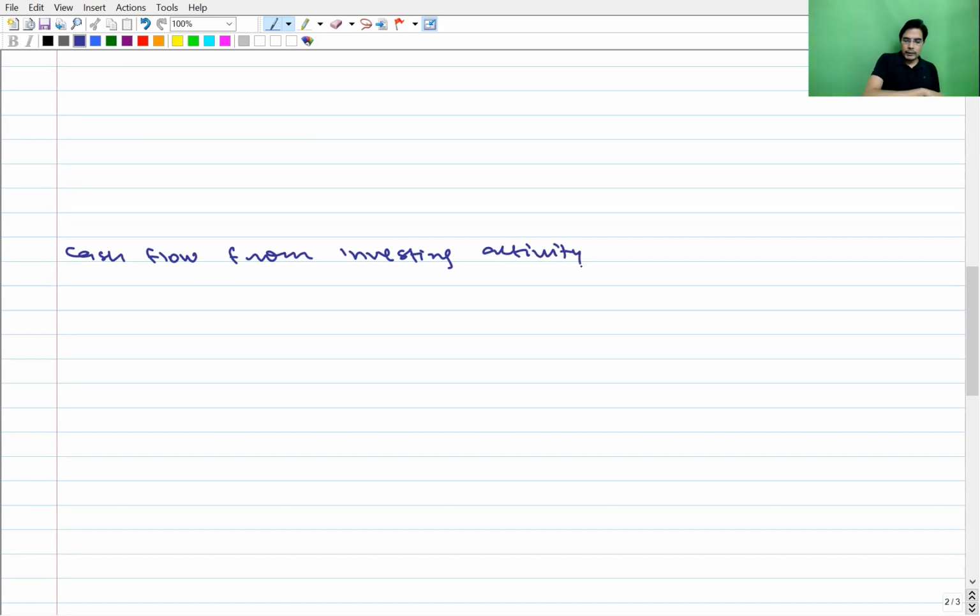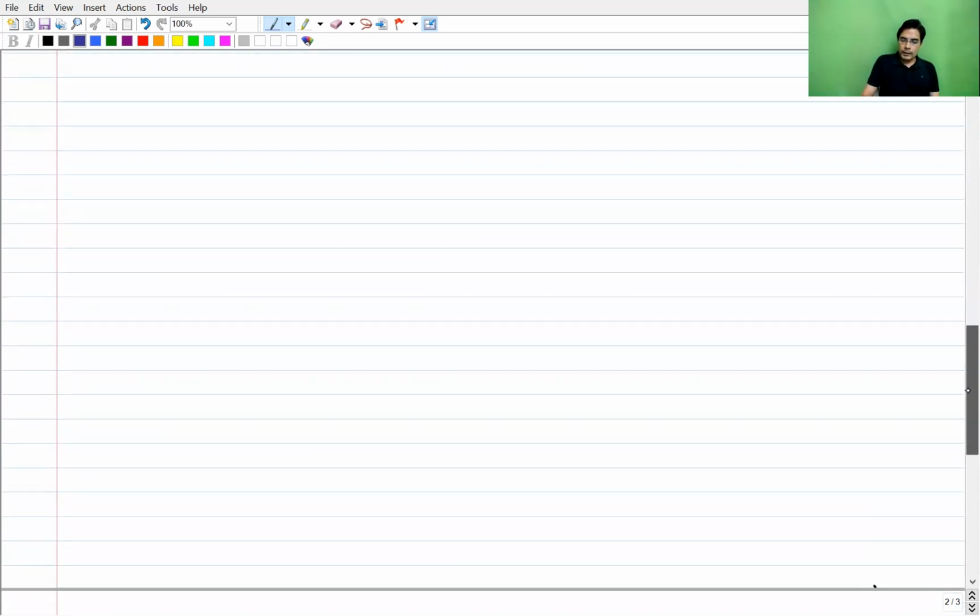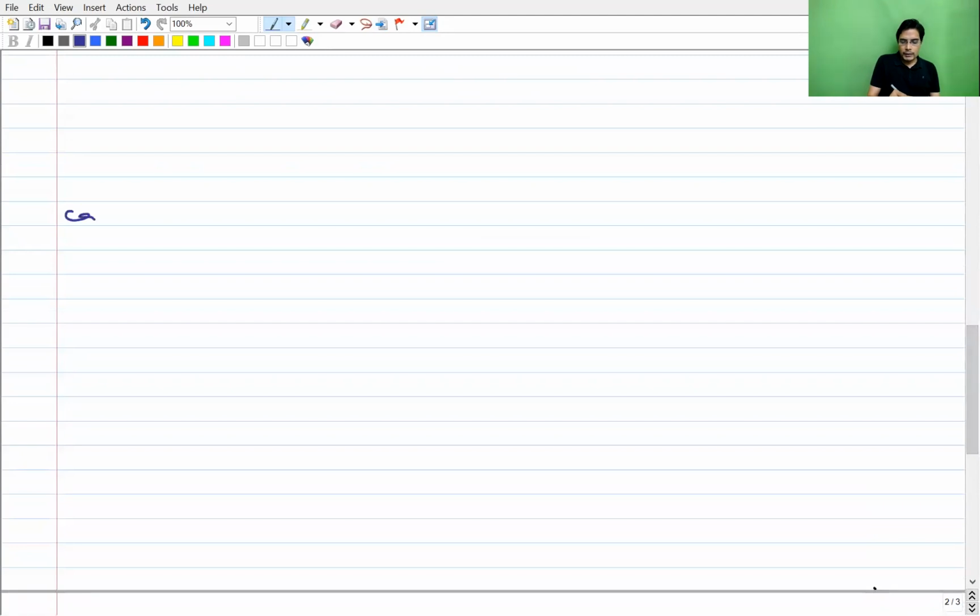And finally, we will have cash flow from financing activity. Correct, everybody?